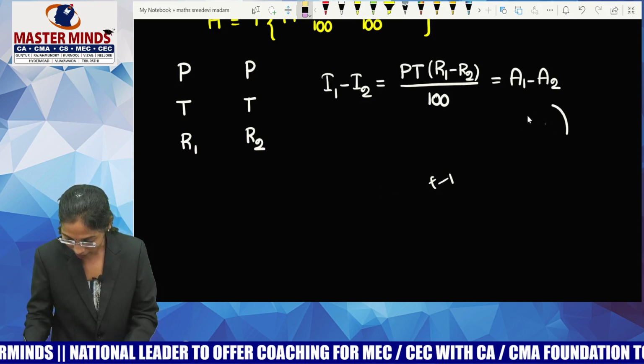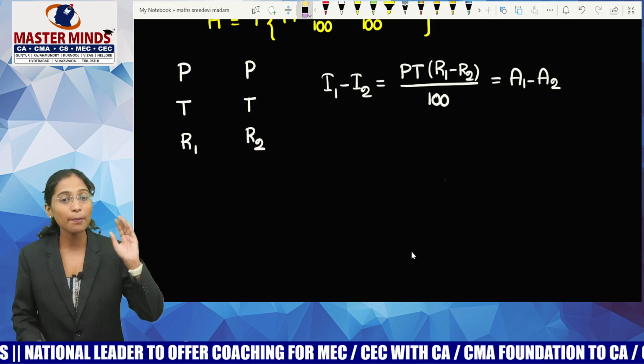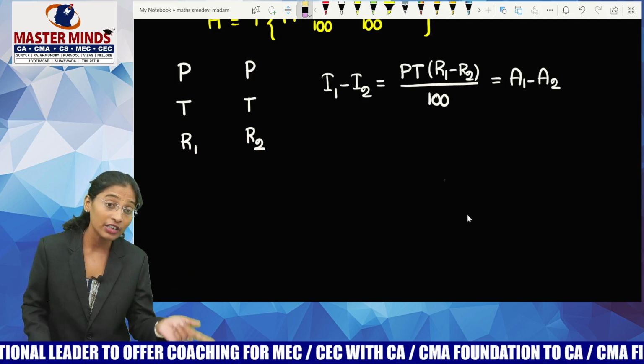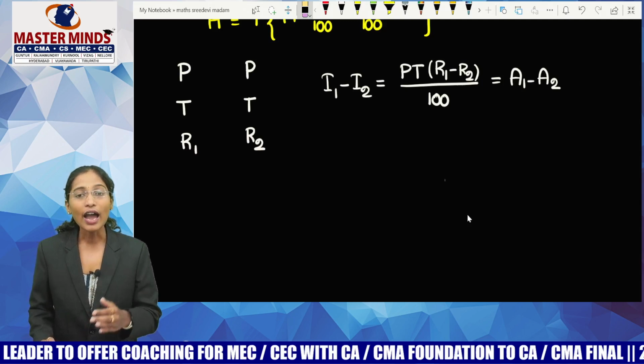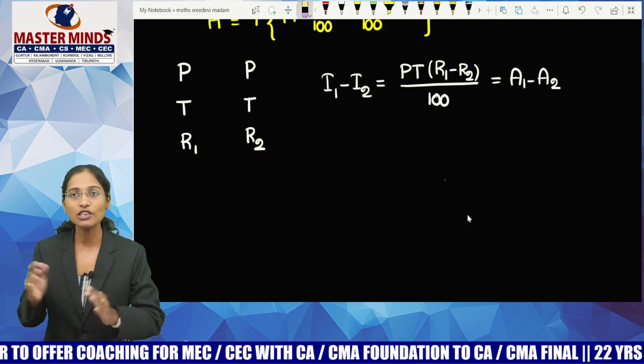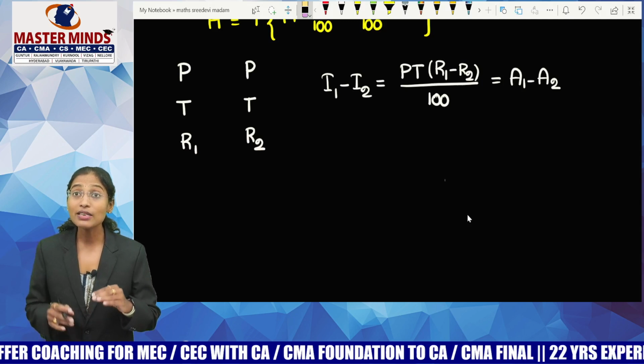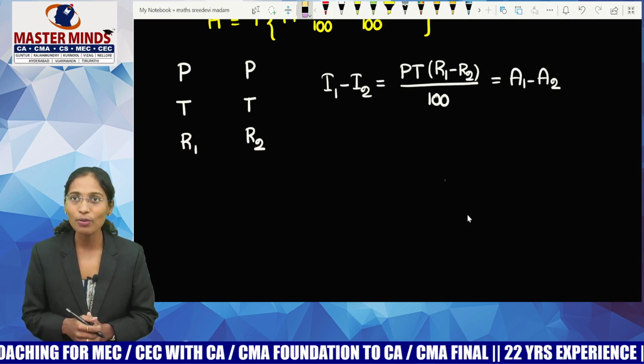So guys, try to understand. If two persons invested the same principal for the same time period but with different rates of interest, I can say that difference between interest is equal to difference between amounts. So, madam, is it the only context in which we have to use this formula? No, guys.